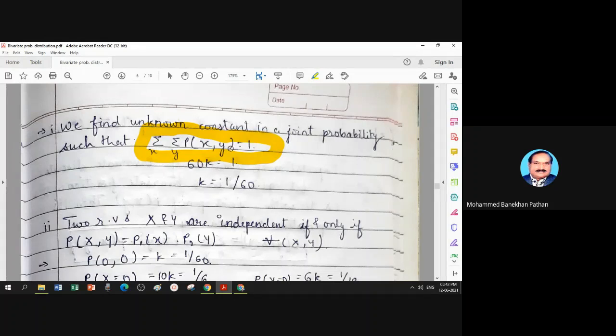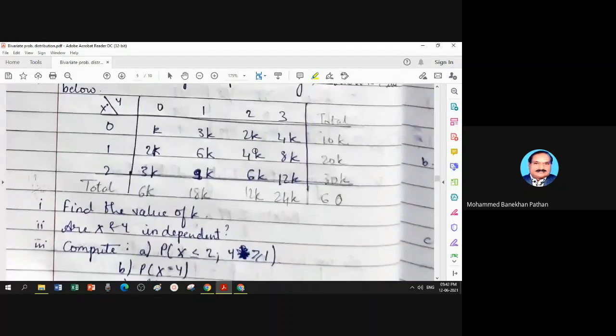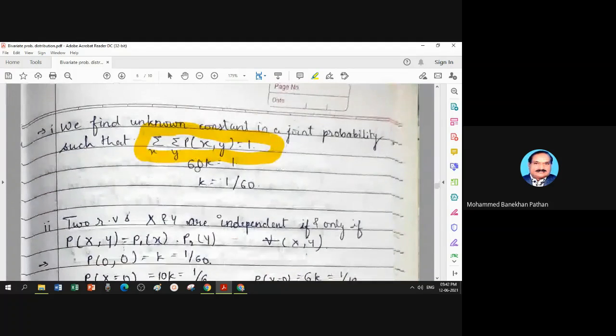P x comma y, this is the notation of the probability mass function. The total should be 1. So what I do, inside the table, you make a total of all values. Otherwise, if such a question is there, you make a total row wise, total column wise. And this total is 60 times k. So this number should be 1. So what we do, 60 times k equal to 1. Therefore, the value of the constant should be 1 by 60.